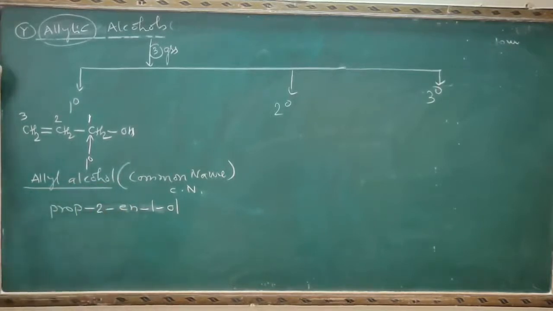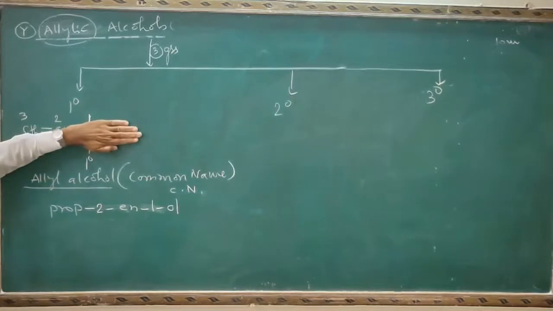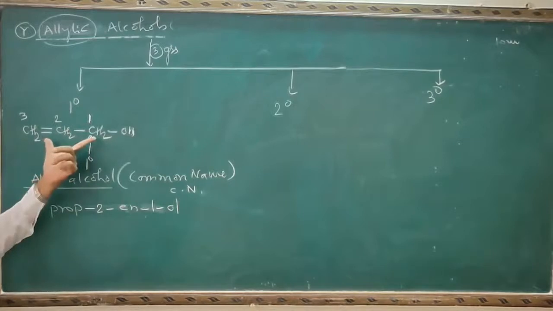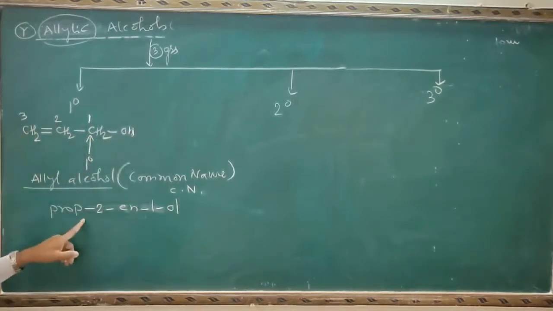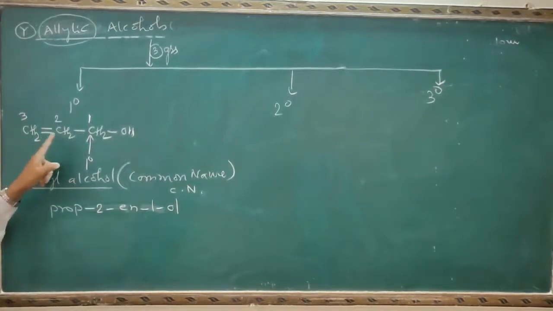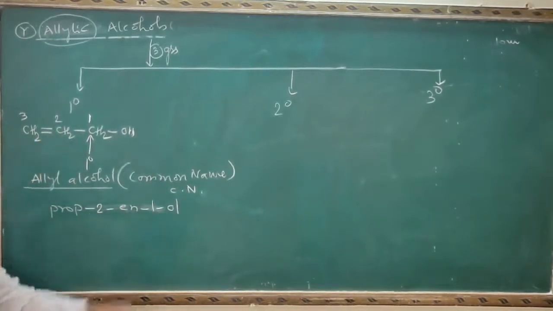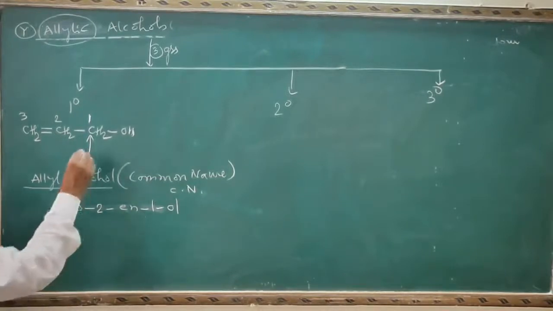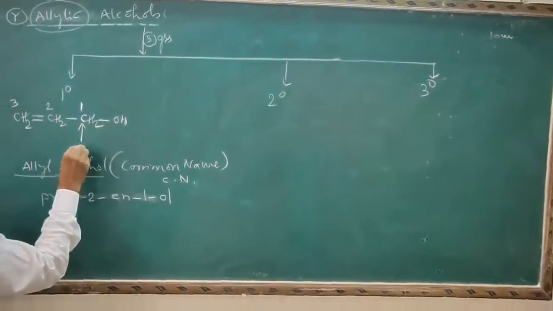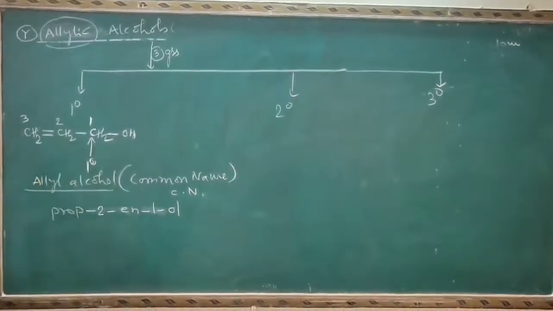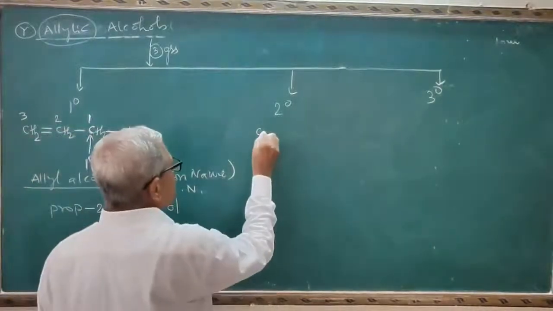The IUPAC name of allyl alcohol is dash dash. During the exam, the structure is not given in the question paper. So first thing, we should know the structure of the allyl alcohol. We should do the numbering like this. It is a derivative of propane, then prop-2-ene, then prop-2-en-1-ol. Why is it primary? Because the OH group is attached to the primary carbon atom. It is attached to the carbon number 1. Now secondary allylic alcohol. See the example here.